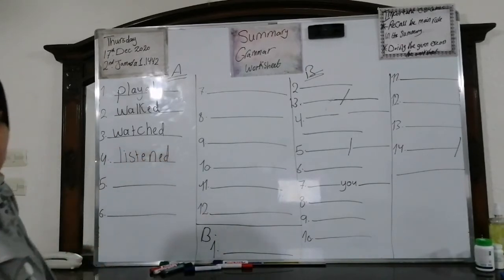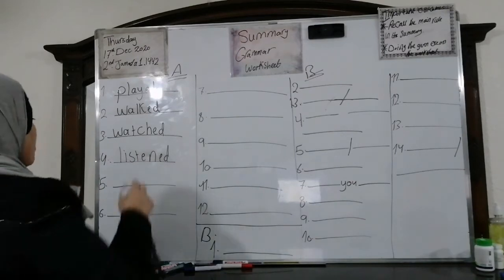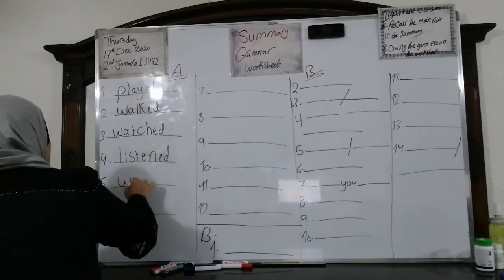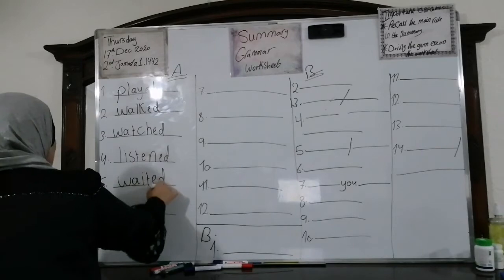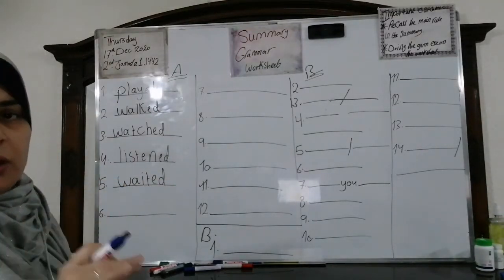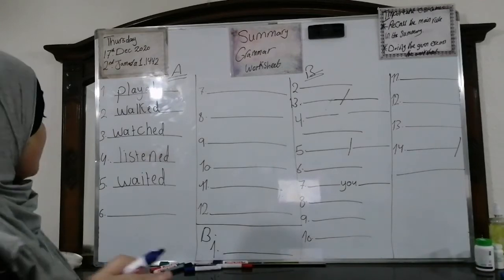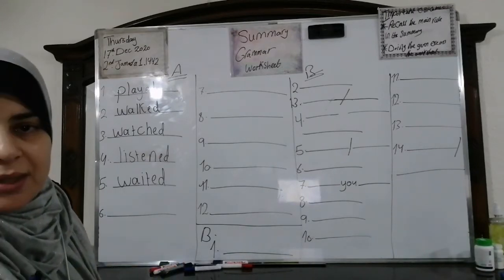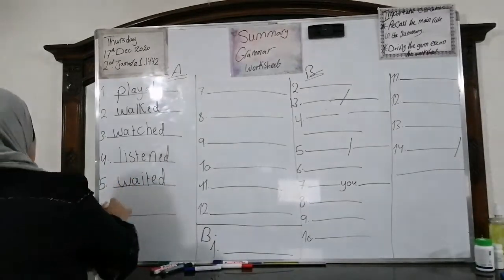Number 5, wait, waited. Note that most of them, we are going to add the ed only. They are all regular verbs. Number 6, check, checked.